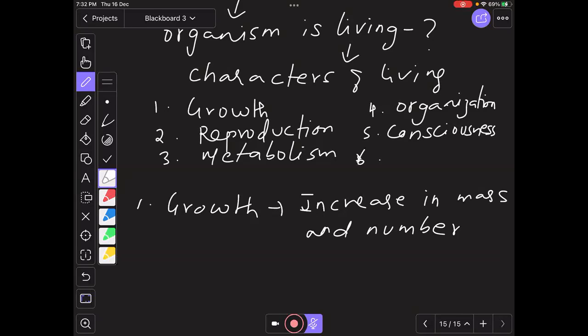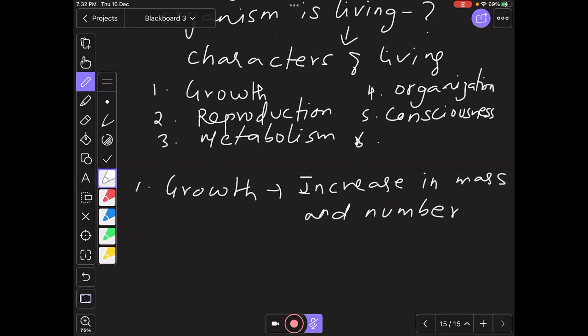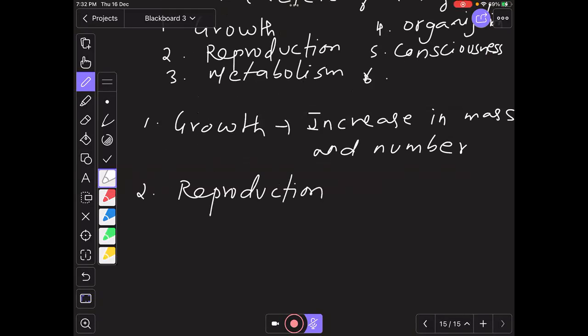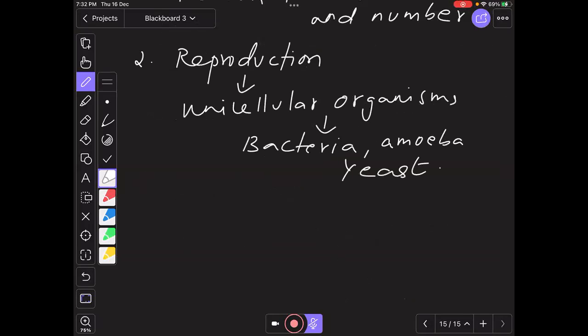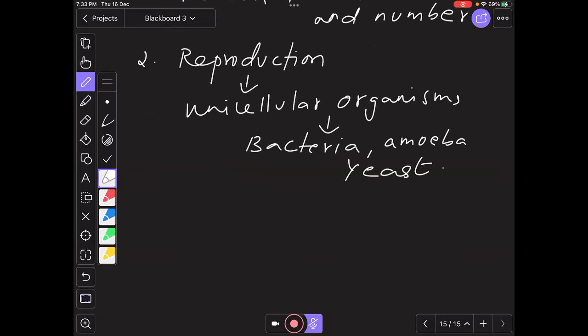Similarly, the second characteristic feature is reproduction. Now, all organisms reproduce. When I'm talking about unicellular organisms, examples here are amoeba and bacteria, very familiar examples, and yeast. So whether these organisms are reproducing or not? Yes, all these organisms are reproducing. Yes, sir. And likewise, multicellular organisms are also reproducing.